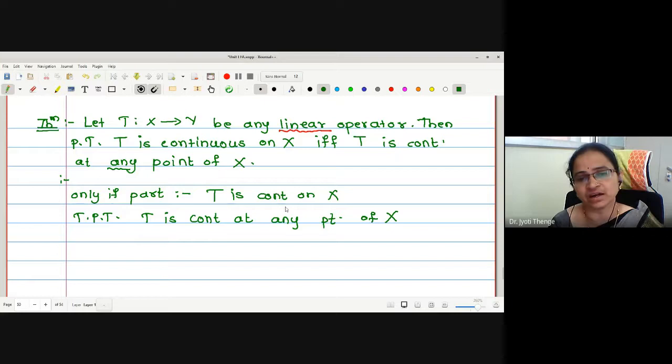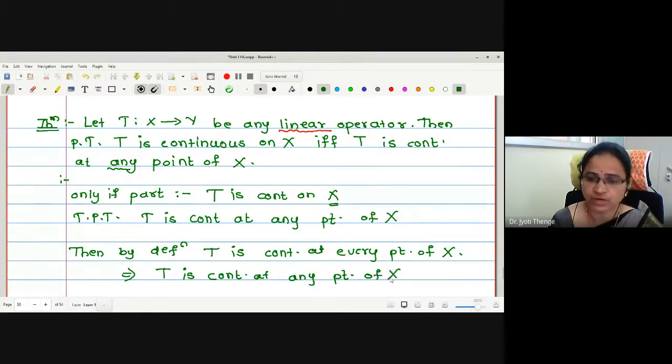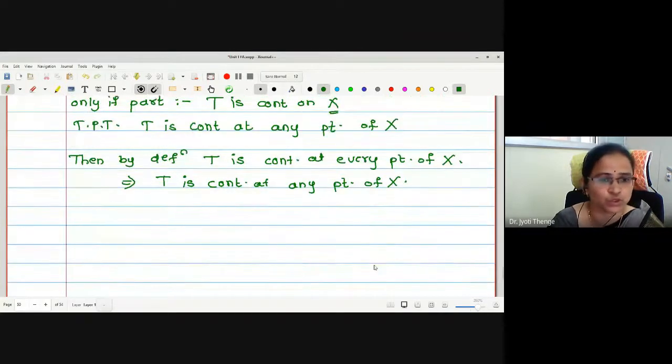Because if it is given that continuous on whole domain x, then may I say it is continuous at any point? Yes. Then by definition, T is continuous at every point of x. If it is continuous at every point of x, may I say it is continuous at any point of x? Is that okay? Only if part is little bit true actually. Now let me just write if part. What is the assumption in if part?